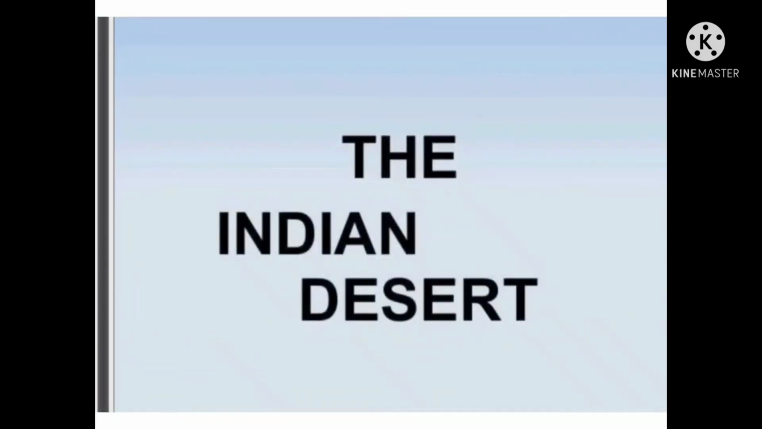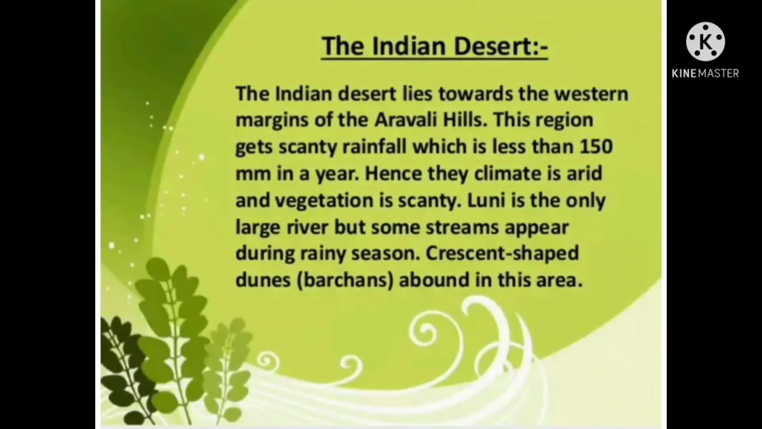So next we are going to discuss the Indian desert. The Indian desert lies towards the western margins of the Aravalli Hills. This region gets scanty rainfall, less than 150 mm in a year. Hence the climate is arid and vegetation is scanty. Luni is the only river that flows through this region, but it appears only during the rainy season. Crescent-shaped dunes called barchans abound in this area.